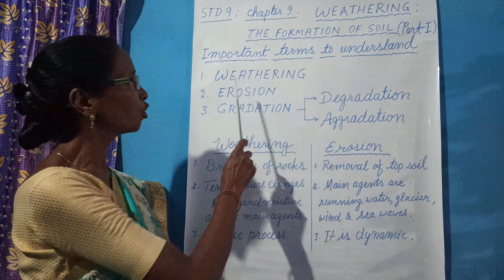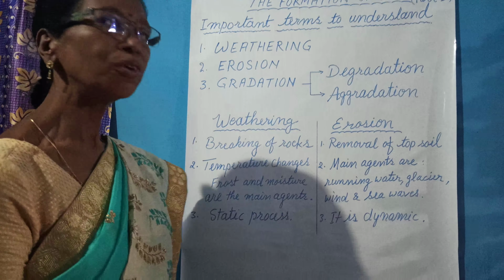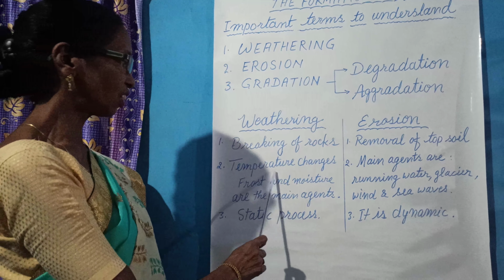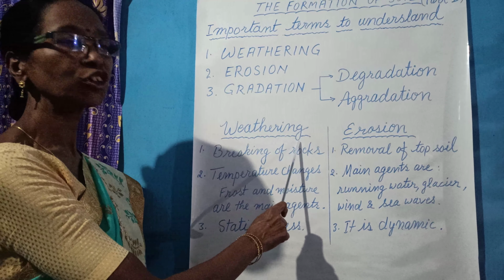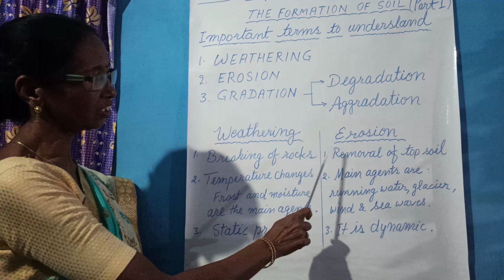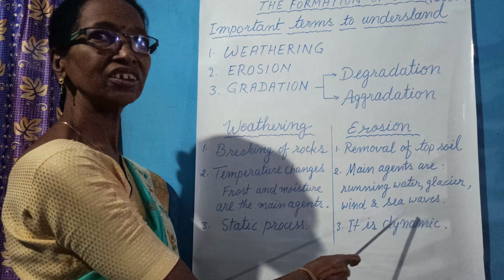If you see the meaning of weathering and erosion, there are some differences. So what are the main differences between weathering and erosion? Weathering is the breaking of rocks or disintegration of rocks. Erosion is the removal of topsoil. Second is the temperature changes. Frost and moisture are the main agents of weathering. And the main agents of erosion are running water, glacier, wind, and sea waves.